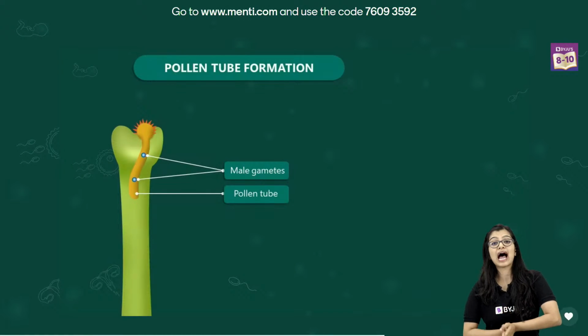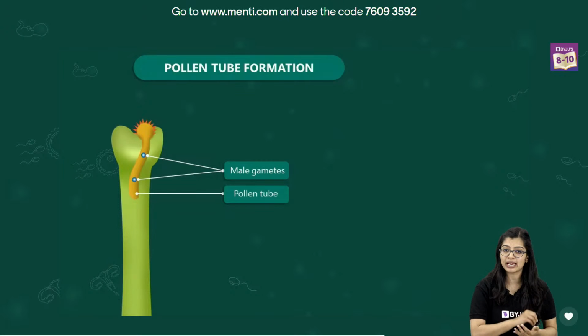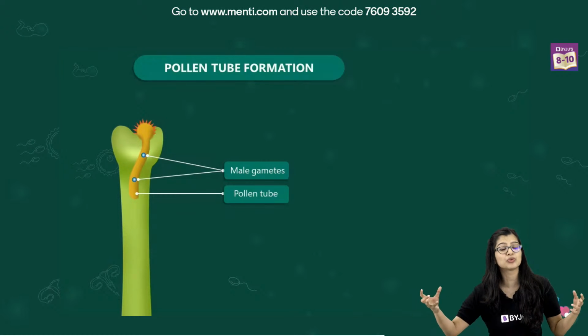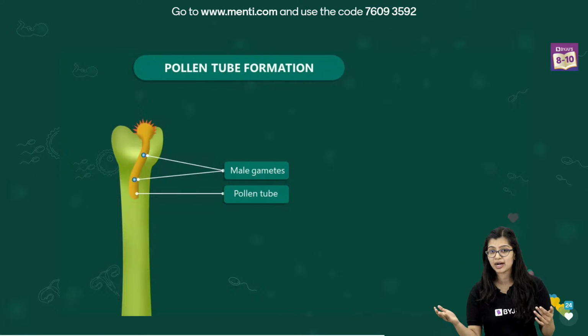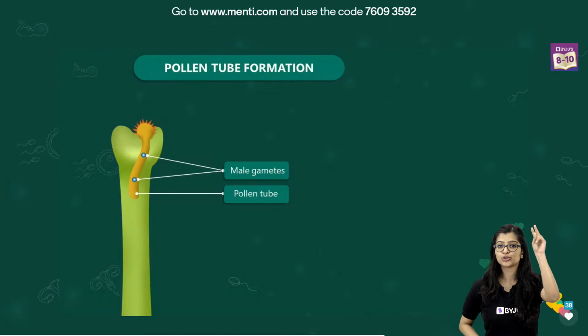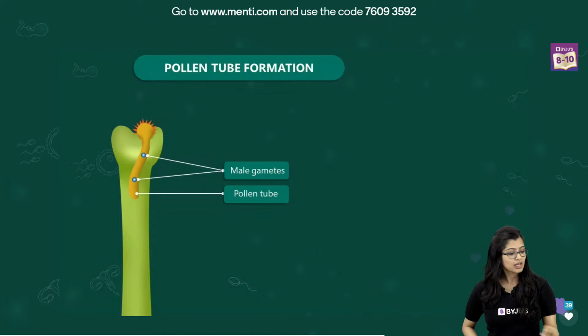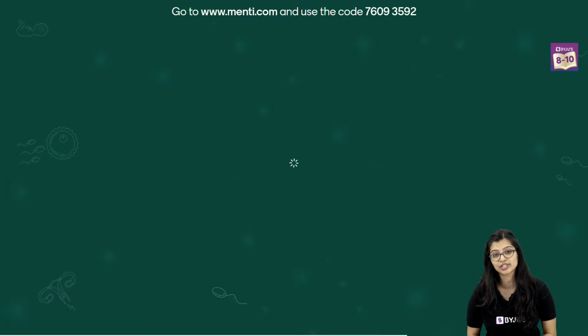So we know that pollen grain contains the male gametes, and after pollination, when it lands on the stigma, it will grow or germinate into a pollen tube that will transport 2 male gametes. That is very important.